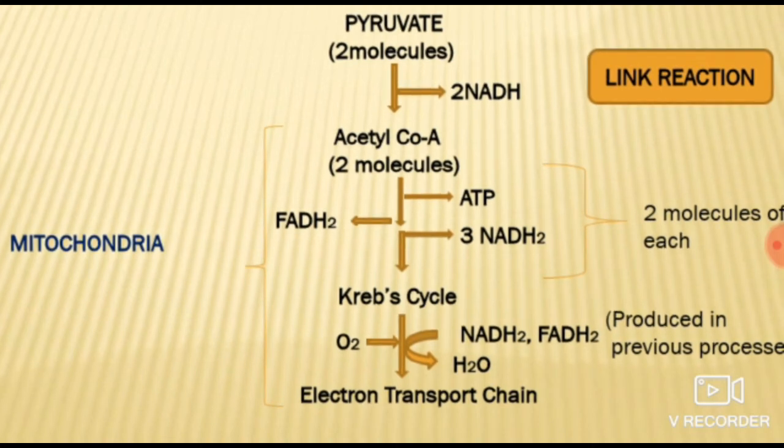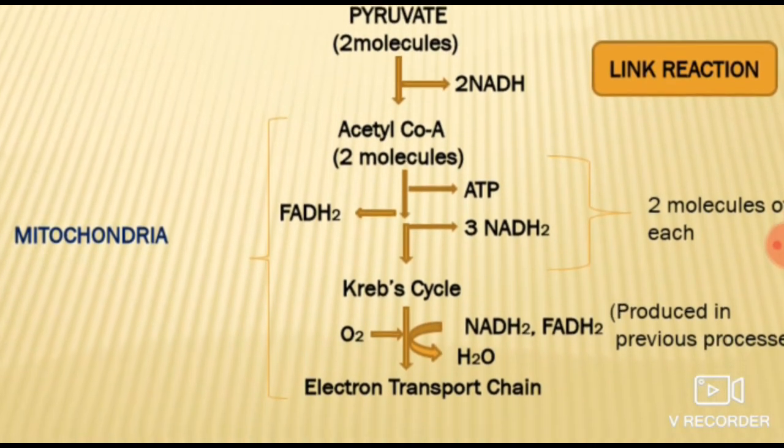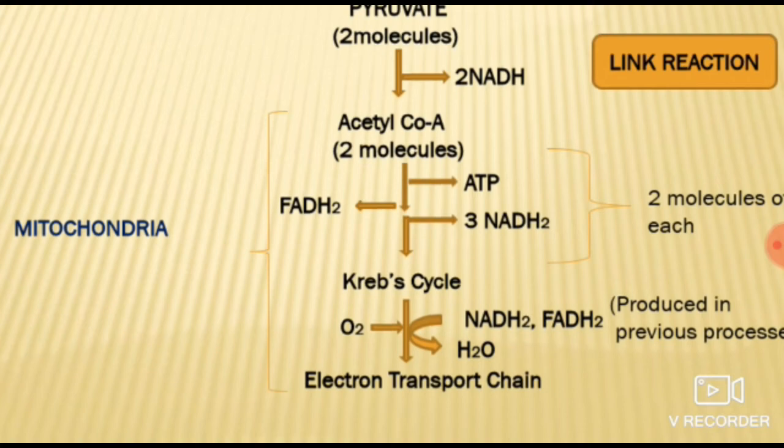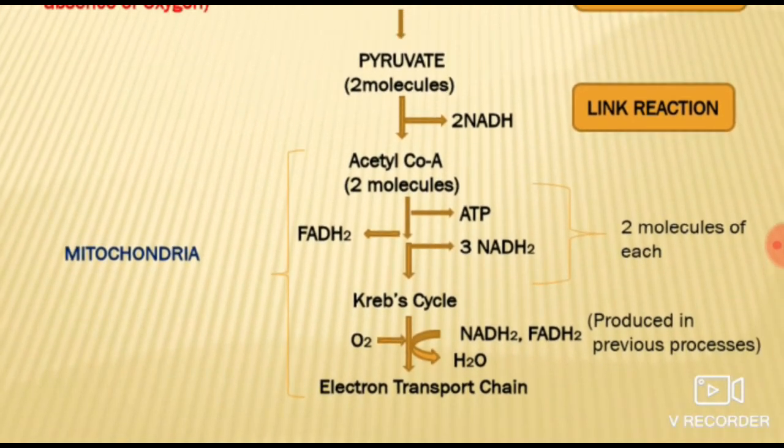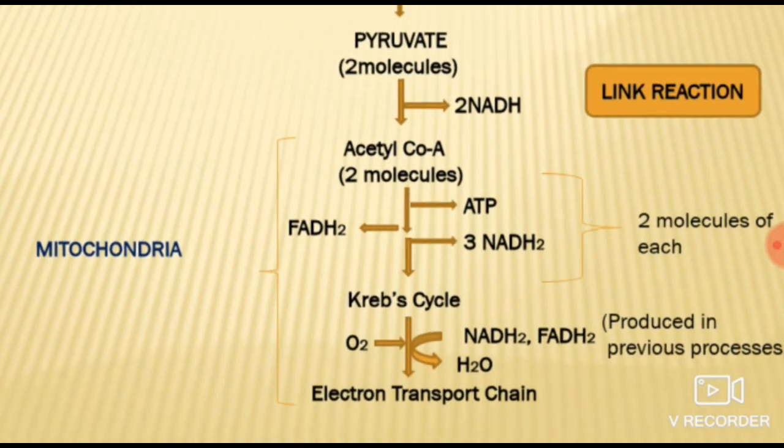Everything will come out double. Got it? Because 2 molecules of pyruvate will be there. So everything will be double. For example, here if I have written 2 molecules of NADH, it will be 4 molecules of NADH. Means you have to multiply it by 2. Got it? Now acetyl CoA which is produced enters the Krebs cycle and produces 1 molecule of ATP, 1 molecule of FADH2 and 3 molecules of NADH2.